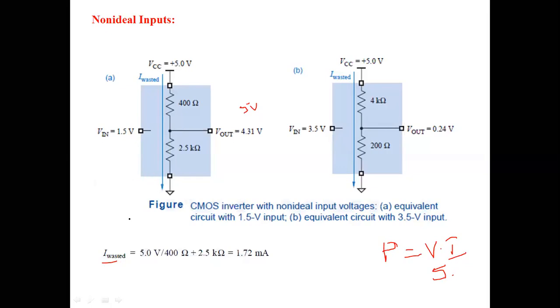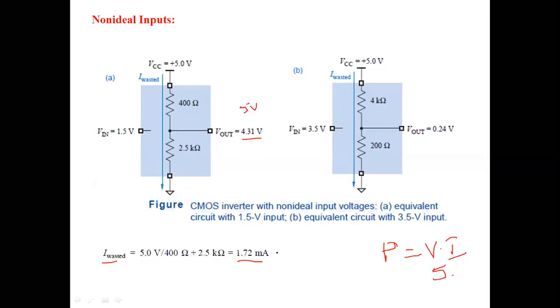According to Ohm's law, V equals IR, so I equals V by R. The voltage is 5 volts, and that is divided by the total resistance. The total resistance is 400 ohms plus 2.5 kilo ohm. That gives us the current of 1.72 milliampere.